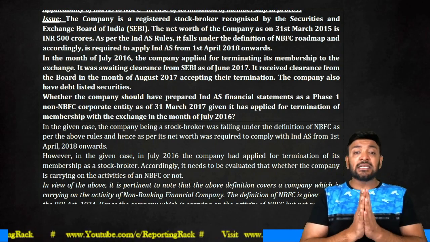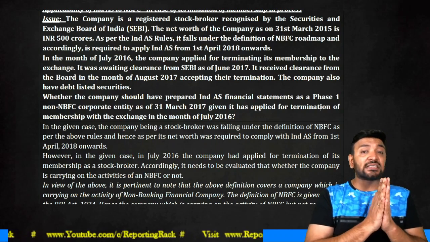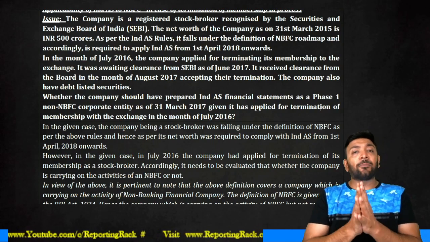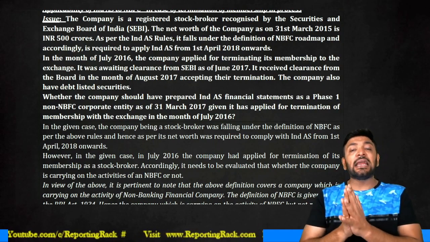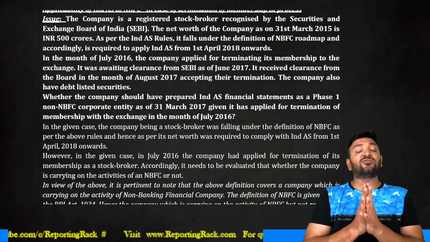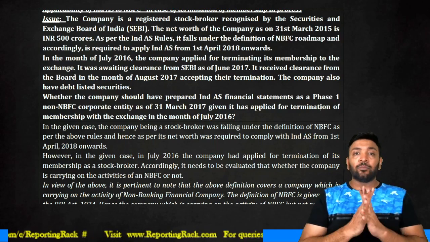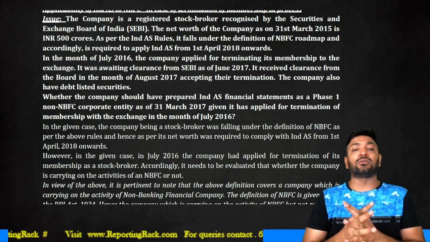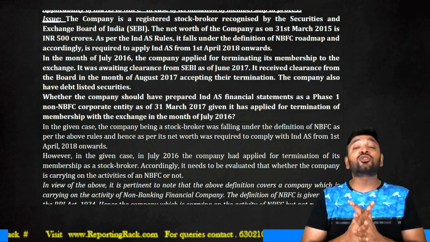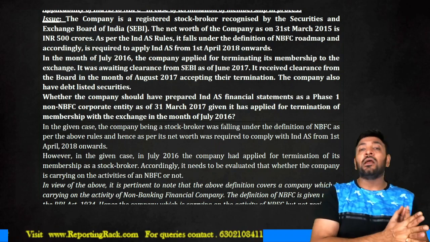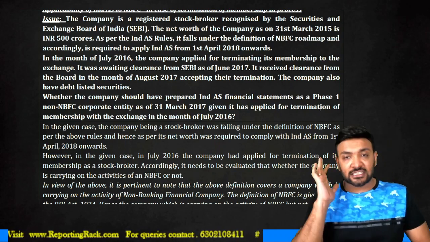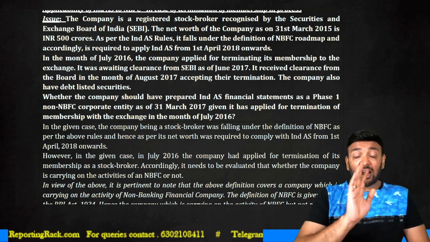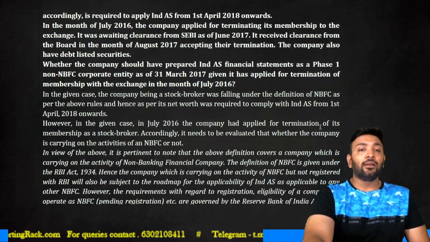Since this enterprise has applied for the revocation of license in July 2016 itself, I would expect that the company is not having any activity related to the NBFC starting from that date. Therefore, it is a non-NBFC as on July 2016. Therefore, it has to fall under the category of phase 1 and should not fall under the category of phase 3. That is my conclusion. Read the answer. I gave you why I believe so as well.